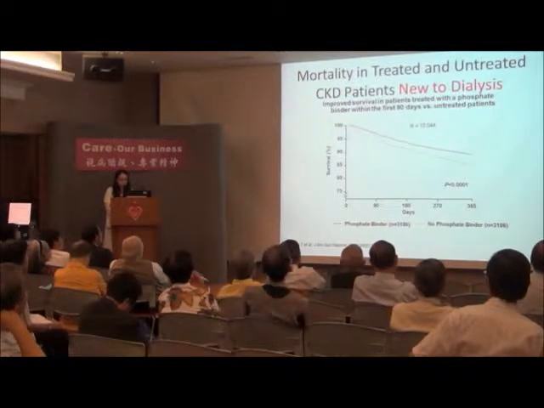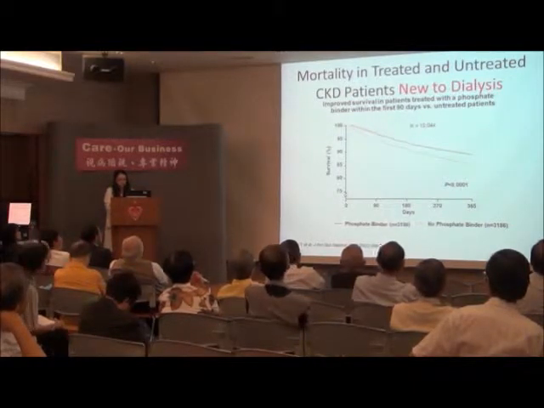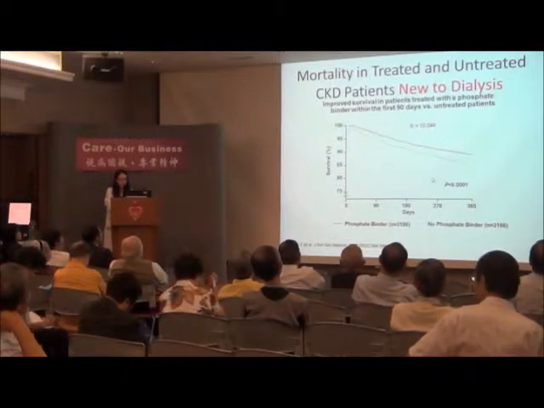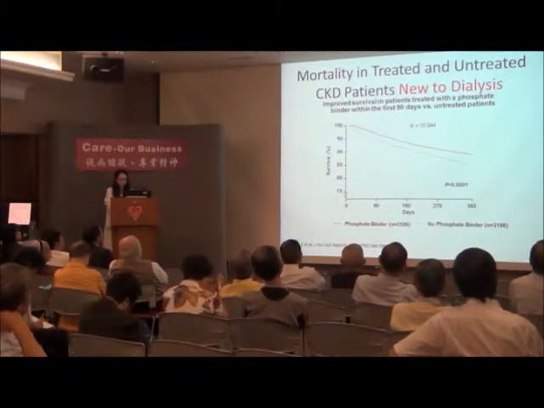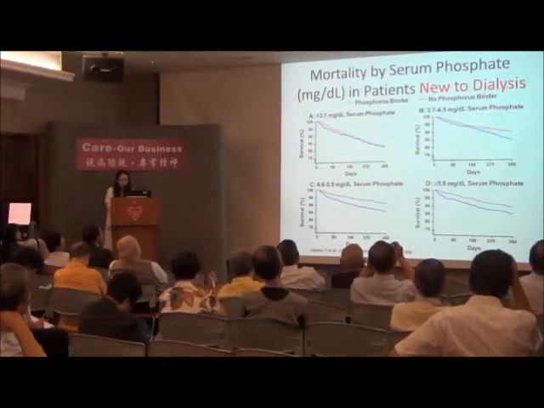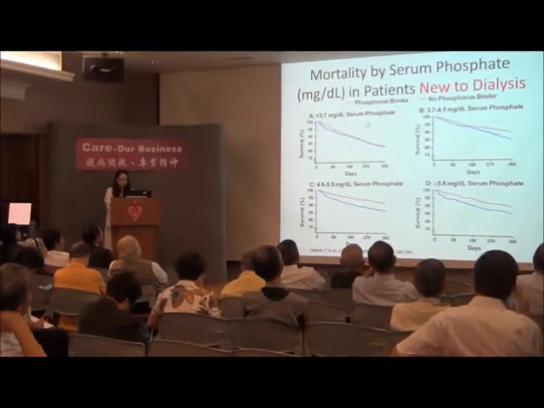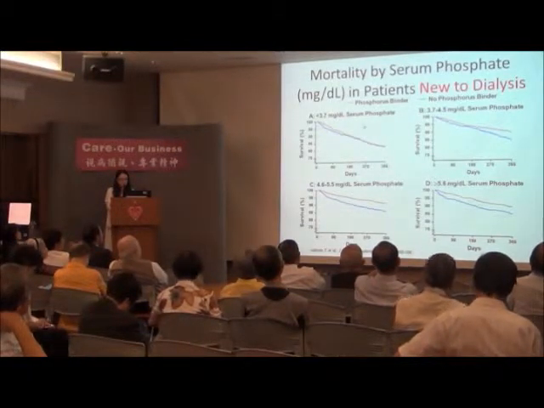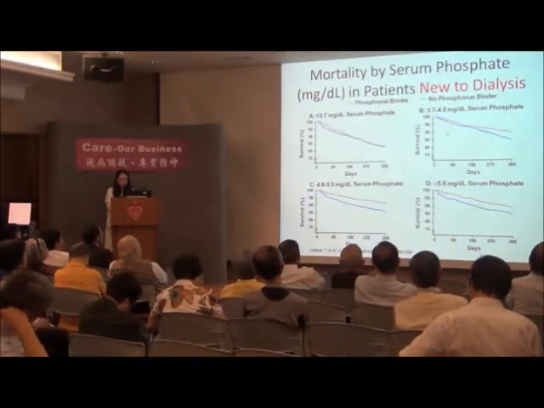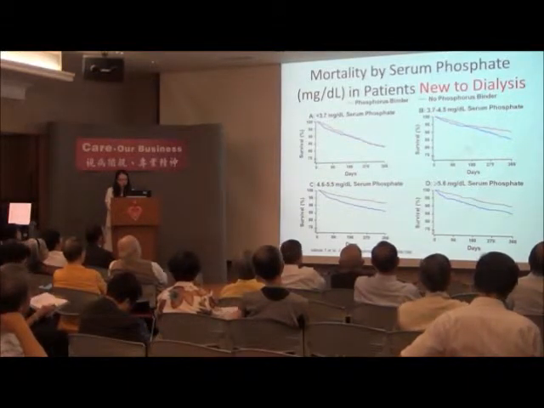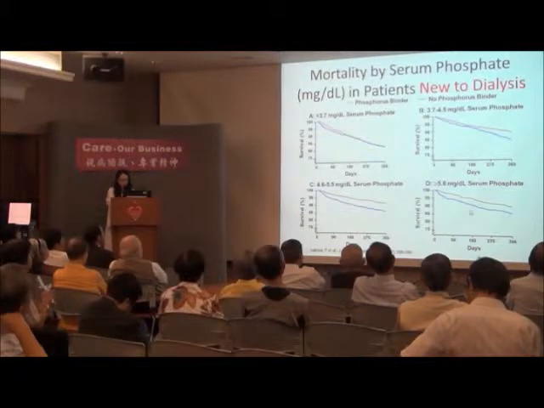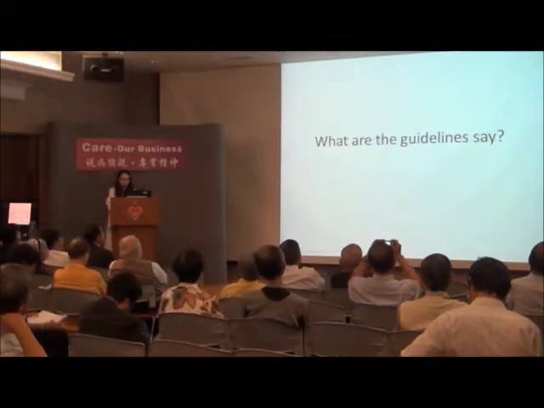They found that those patients who were given phosphate binder, the ones shown in the red line, had significantly improved survival compared to those patients who were not prescribed phosphate binder. The same study stratified those patients according to their serum phosphate level. It showed that in patients with a serum phosphate level greater than 3.7 milligram per deciliter, being given phosphate binder improved survival in all the patients with high phosphate level. So what are the guidelines saying?